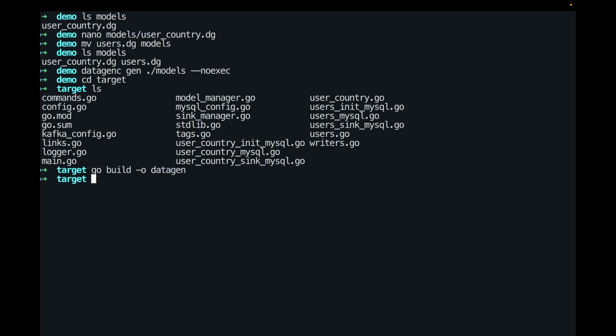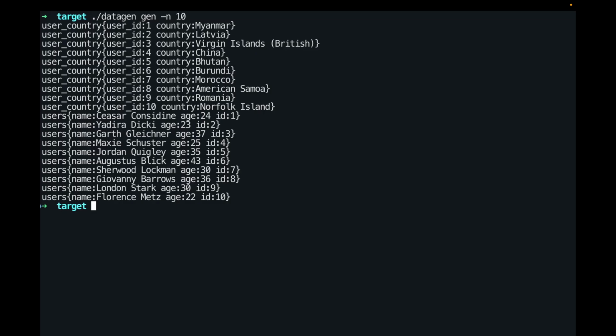And now we can use the datagen binary to generate some data. Of course, the right syntax is to use gen. So now we see data for the user country entity and the users entity. The user country entity has valid references to the user ID, and we get a random country for each user.